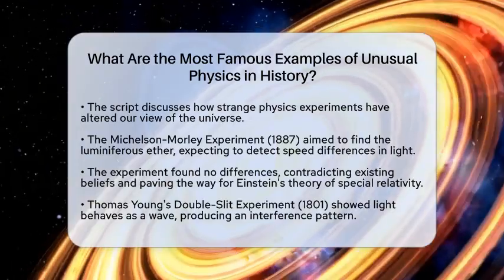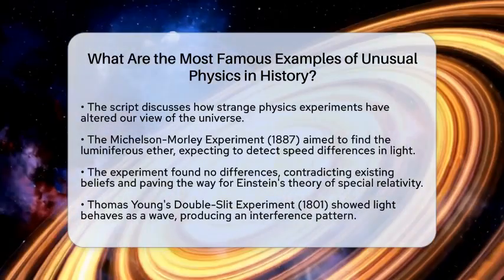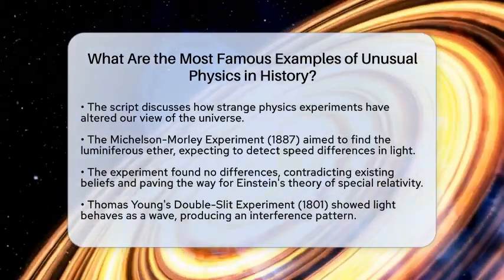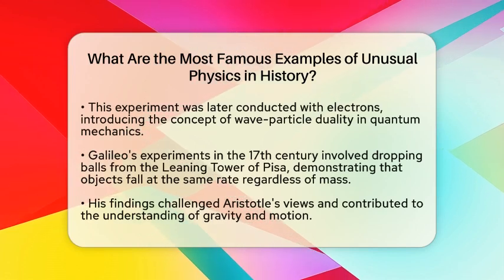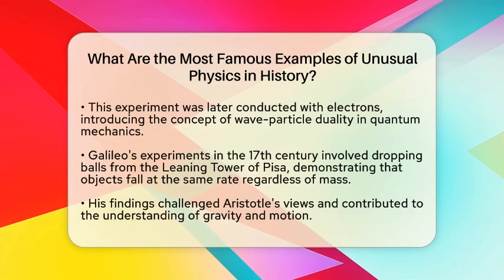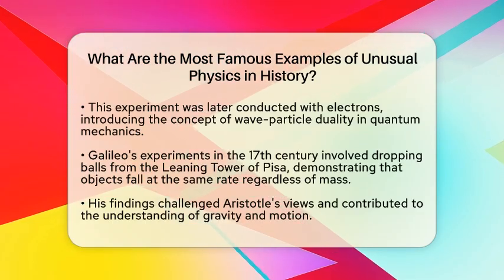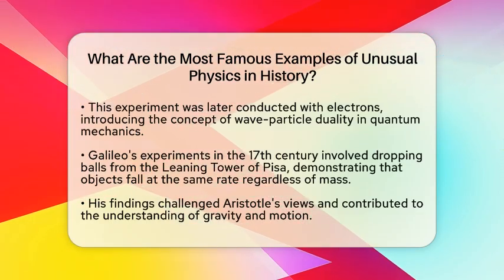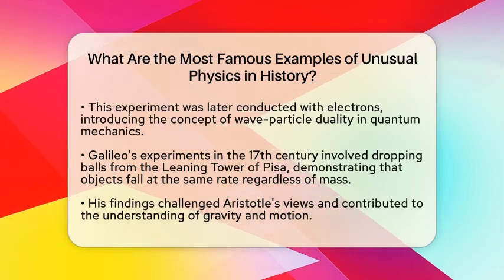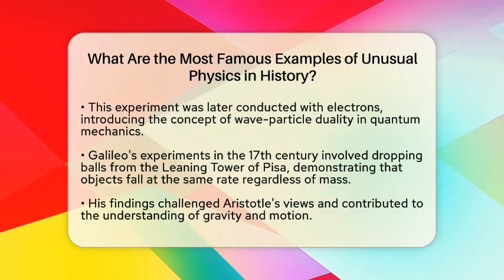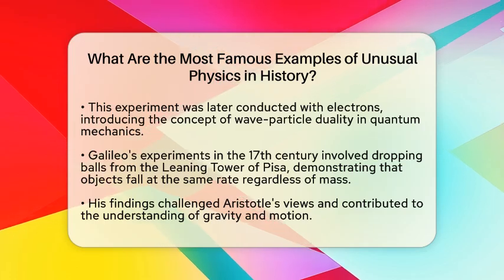Next, we have Thomas Young's double-slit experiment from 1801. Young demonstrated that light behaves as a wave by shining it through two closely spaced slits. The result was an interference pattern of light and dark bands, challenging the particle theory of light. Later, this experiment was repeated with electrons, revealing wave-particle duality, a key concept in quantum mechanics.